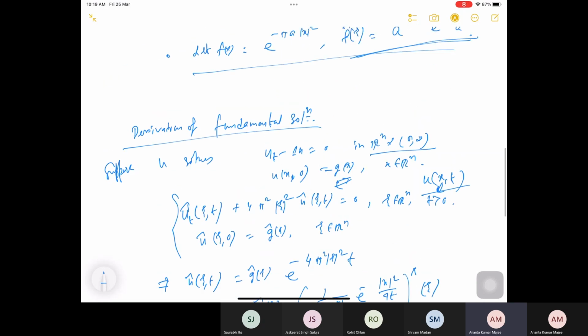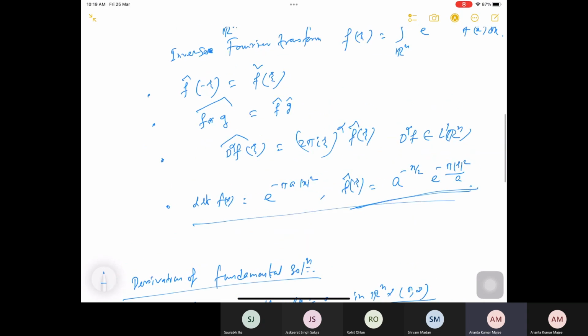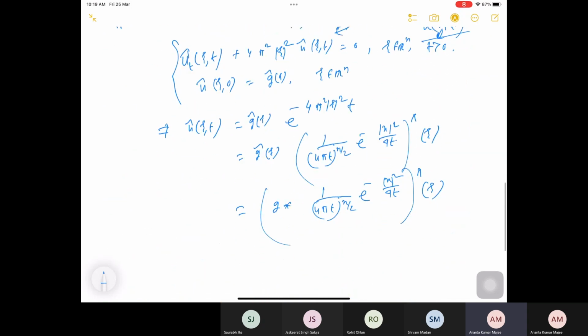So okay, I missed one property from here. Another property is that if you consider the Fourier transform, and then the inverse Fourier transform, it gives you your original function f. And this is the same as if you consider first the inverse Fourier transform, and then the Fourier transform of that function, then again it gives you the same function. That is why the inverse Fourier transform makes sense. It gives the identity.